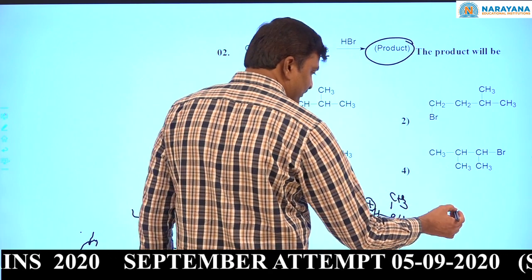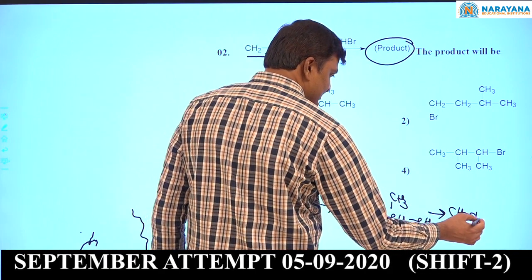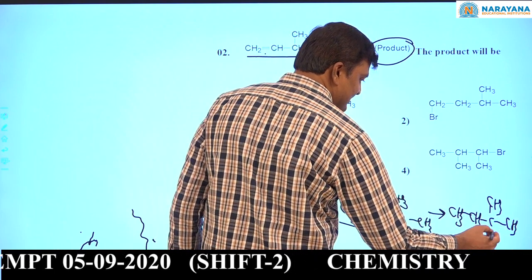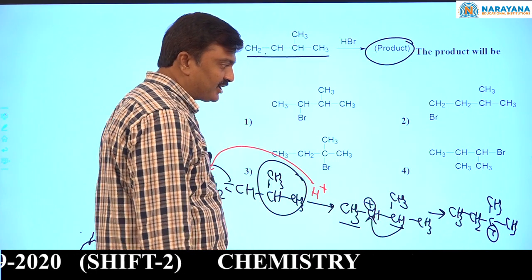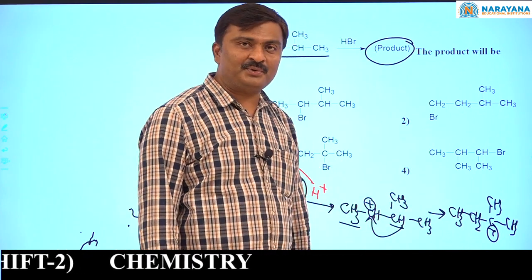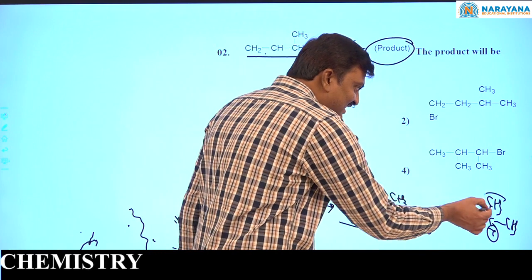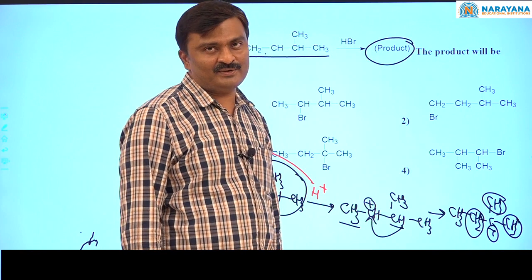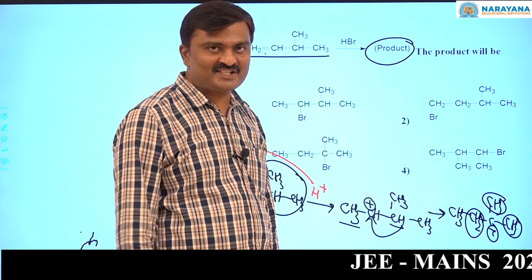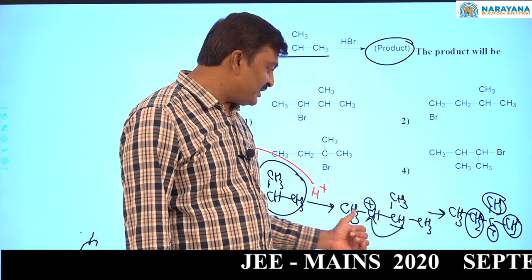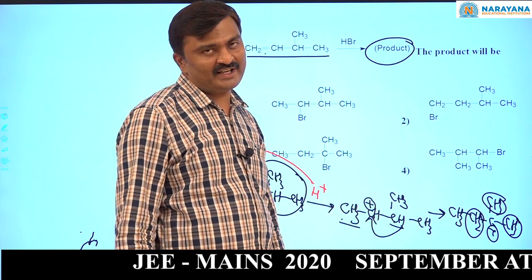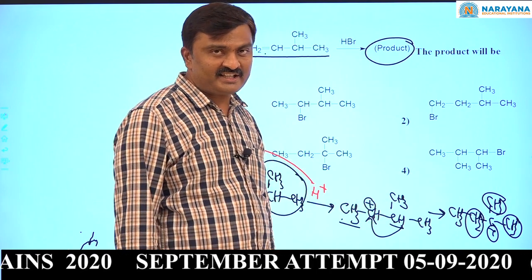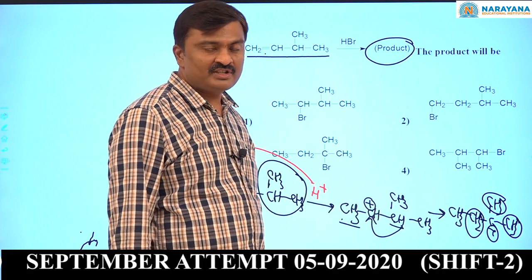Now what is formed? CH3, CH2, CH3, CH3 plus. Previously it was a secondary carbocation. Now it is a tertiary carbocation. And how many alpha hydrogens are there? 3, 3, 2, 8 alpha hydrogens. So 8 hyperconjugation structures are possible. Here 3 plus 1, 4 alpha hydrogens, only 4 hyperconjugated structures are possible. So there is a possibility of increase in stability, na? So in this way the shift is possible.